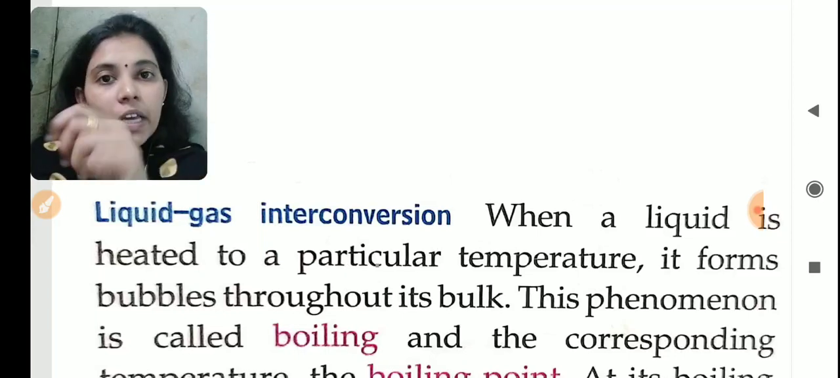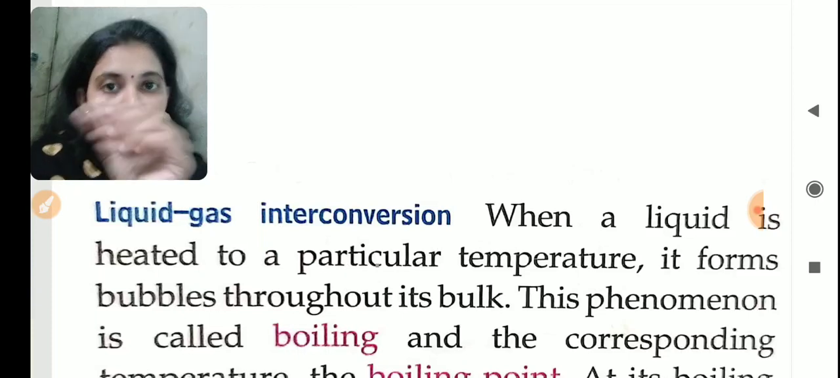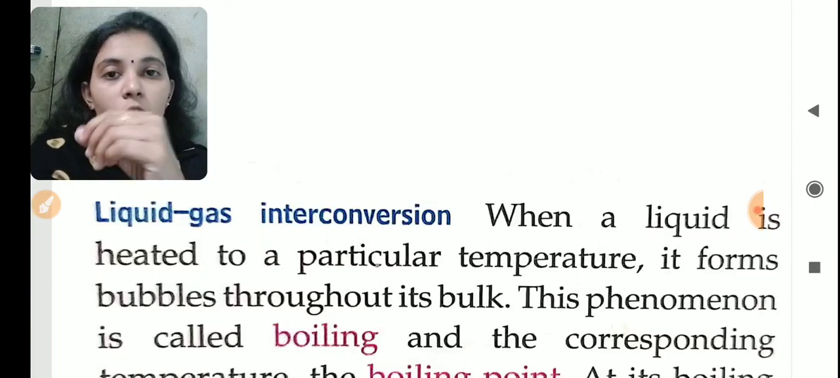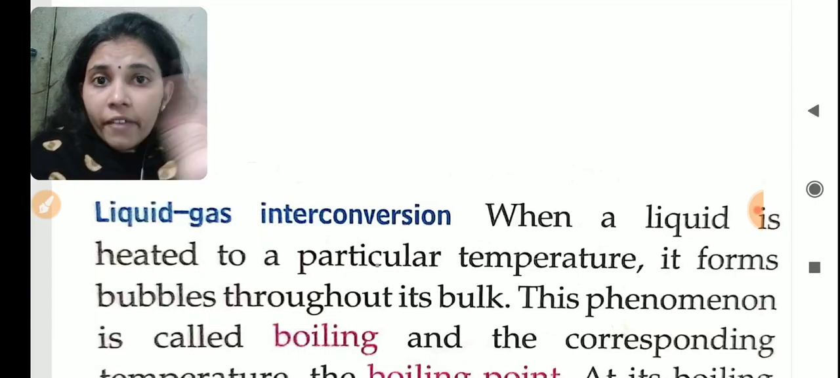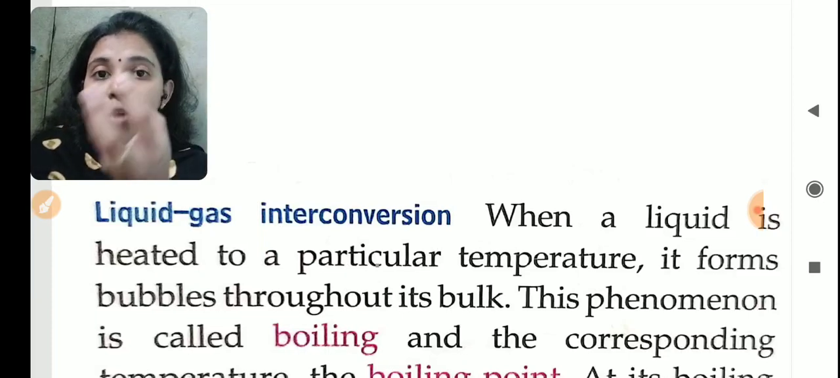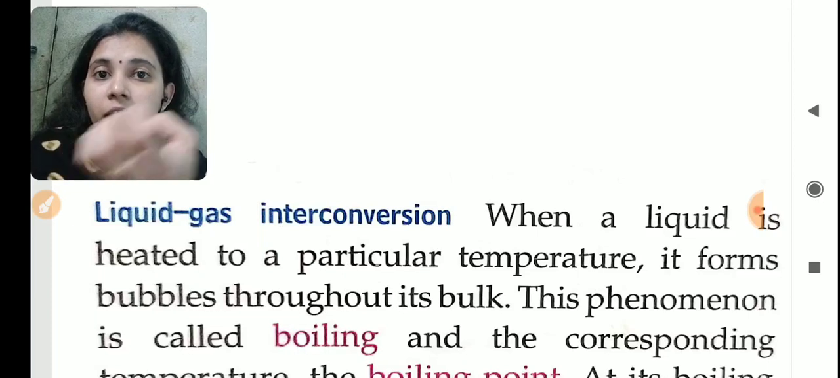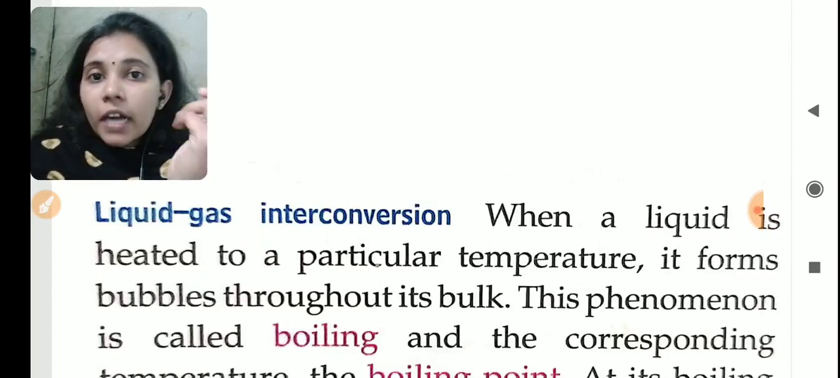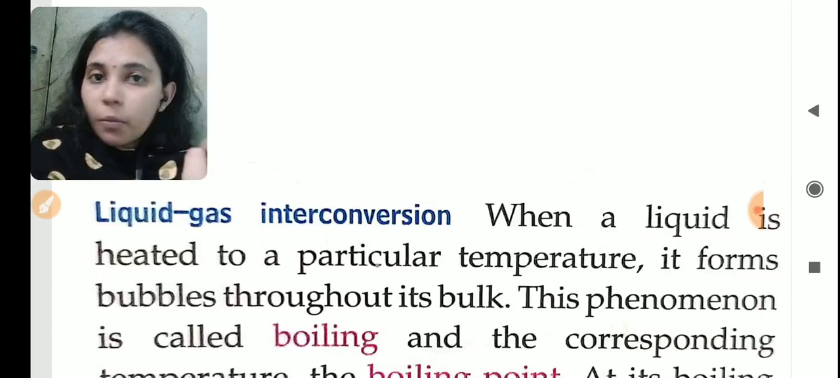When we are heating the substance, its vibration will increase so that the molecules move away and the intermolecular space increases. As a result, the solid will slowly melt and convert to liquid, and that temperature is known as the melting point, right?